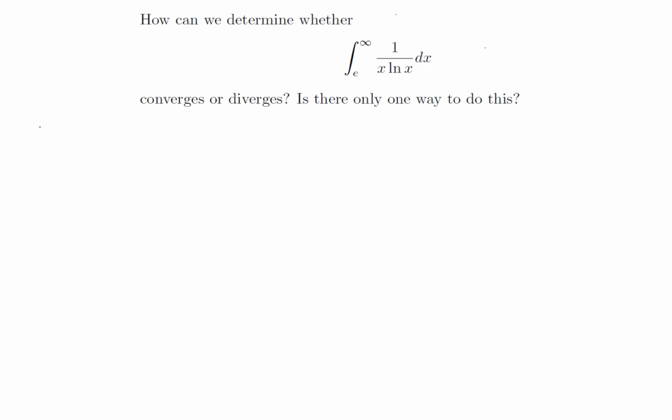So we want to find the integral from e to infinity of 1 over x ln of x explicitly. And that's something we can do because of the function we're integrating. We have a function that is actually in terms of ln of x and its derivative, 1 over x. So we can use substitution to compute the integral very easily.